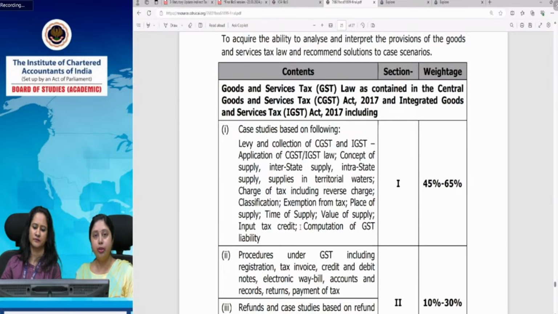So what you should do is, you should first of all go through all the chapters, attempt the individual questions which are given in the test your knowledge section of each of the chapters. And then when you come to input tax credit, once again revise all the concepts. You can use Saransh also for the purpose.